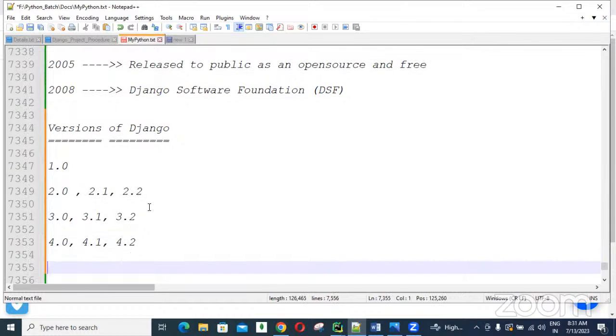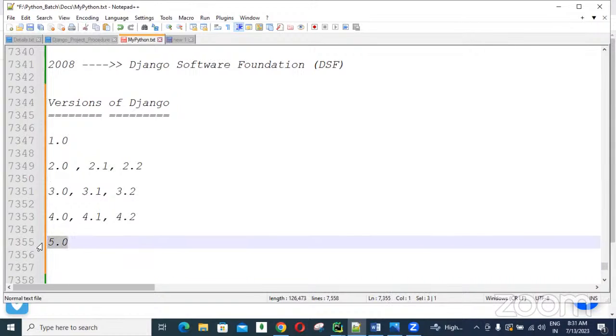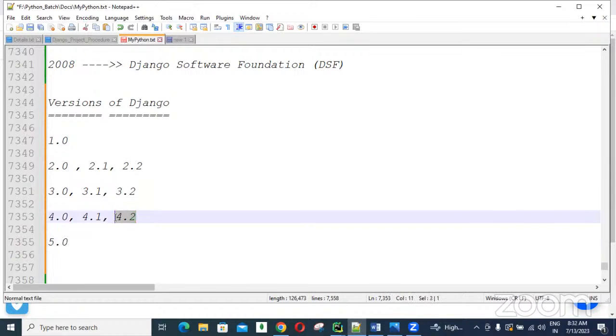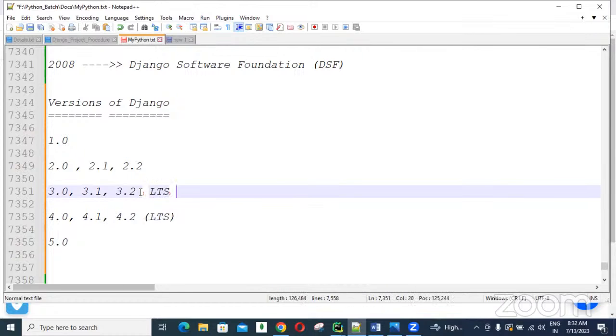Now they are planning to release 5.0, not yet released, planned for December 2023. 4.2 is the LTS version, long-term support, and 3.2 is also an LTS version. People use these LTS versions for developing their applications.